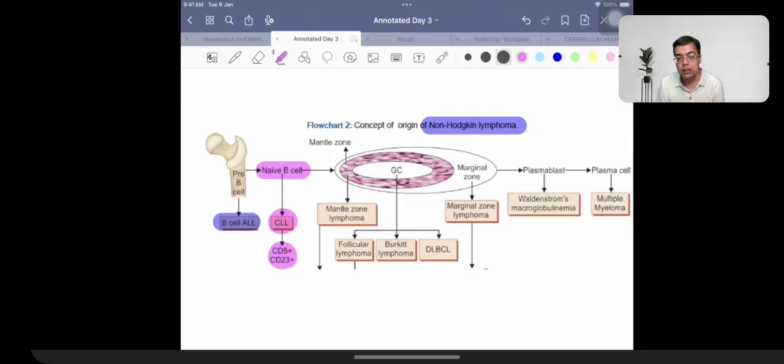What you can also remember is that when you're talking about something like CLL, of course, the patients are always at high risk of development of autoimmune hemolytic anemia, and patients also have a high risk for development of immune thrombocytopenic purpura. So a lot of you are making a mention of this particular fact. This is what is given the name of Evans syndrome. Evans syndrome is associated with autoimmune hemolytic anemia and ITP.